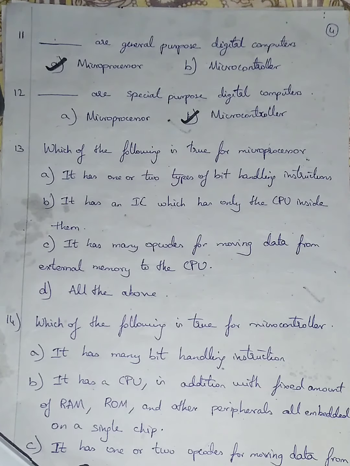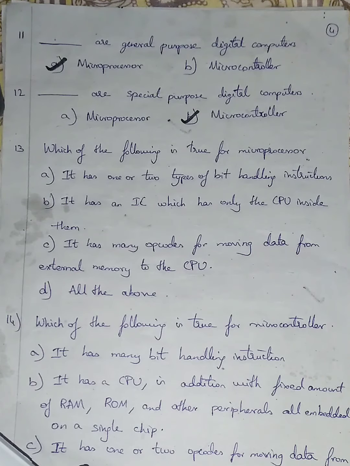Question number 13. Which of the following is true for microprocessor? Option A says it has one or two types of bit handling instructions. Option B says it has an IC which has only the CPU inside. Option C says it has many OP codes for moving data from external memory to the CPU.